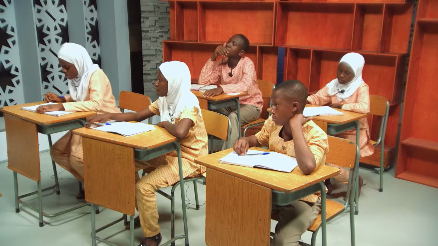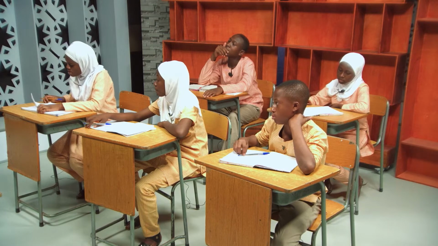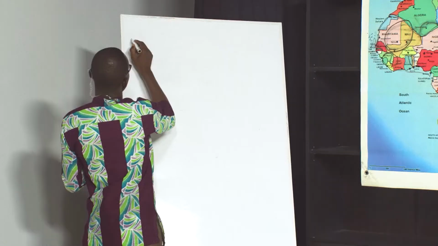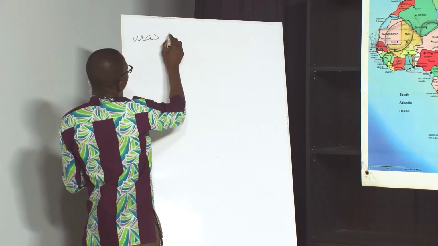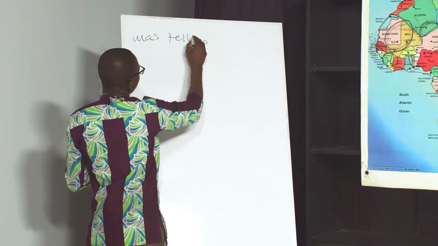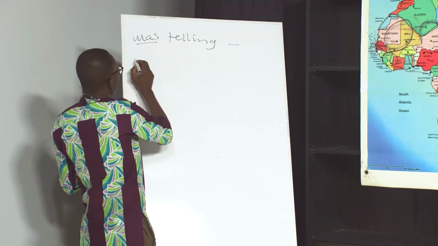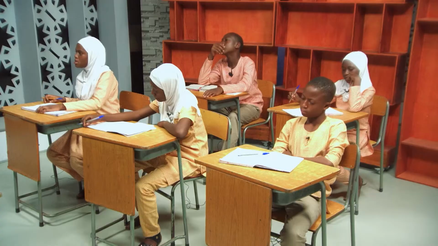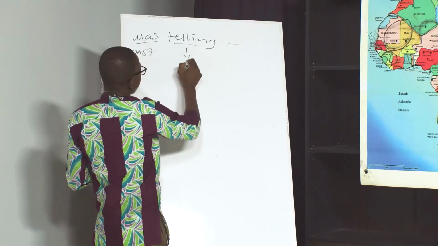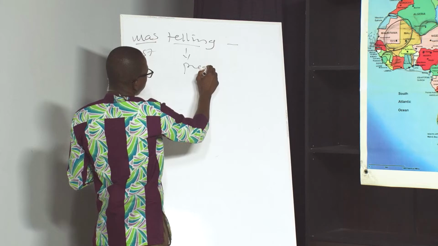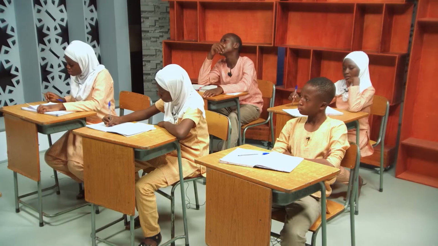Nina was telling me about her life story. Okay, was telling. Good. So this is past. And this? Progressive. Good. The next one? She was looking for her new shoes.